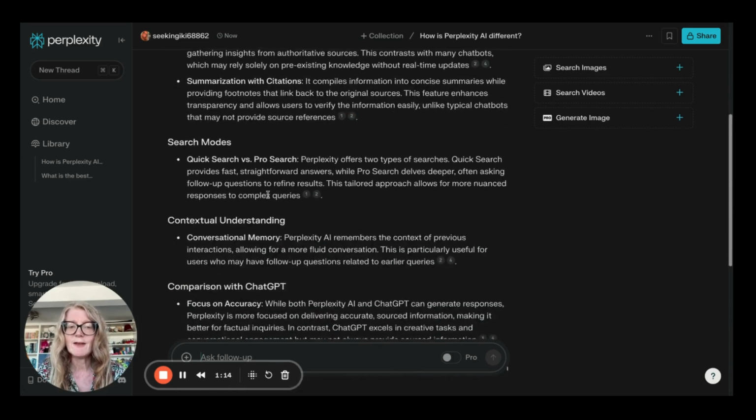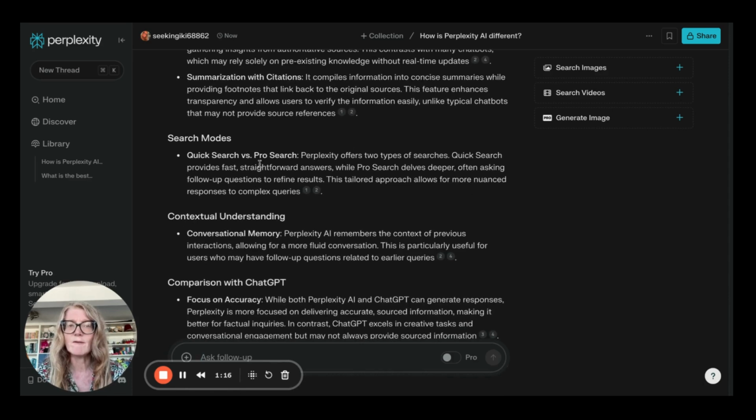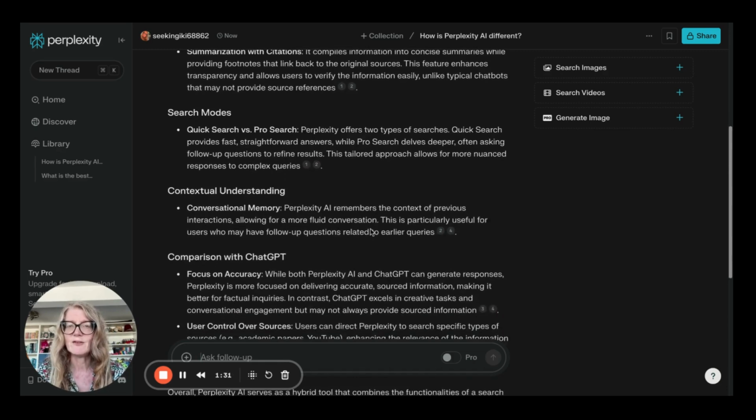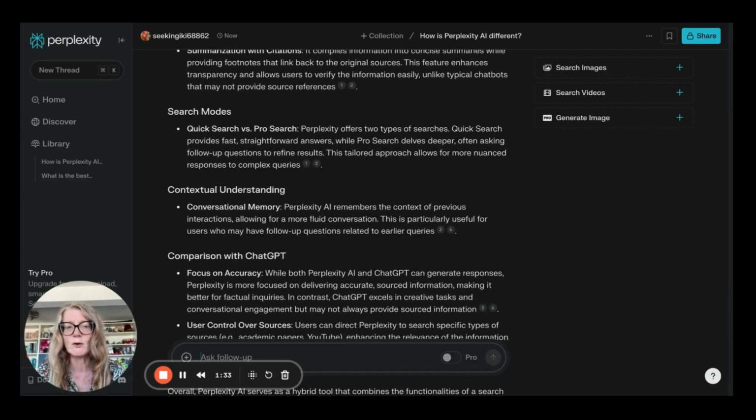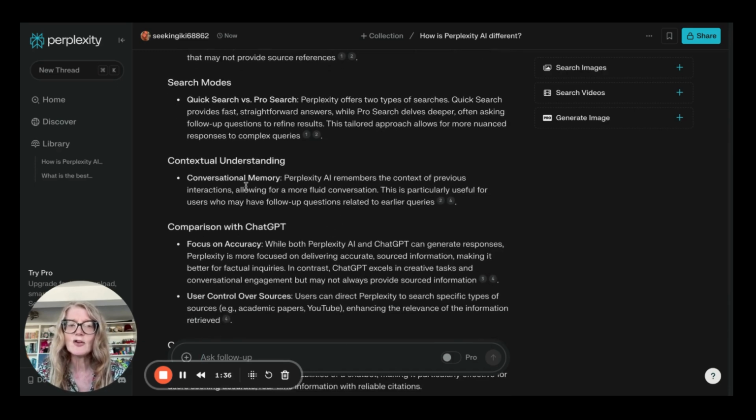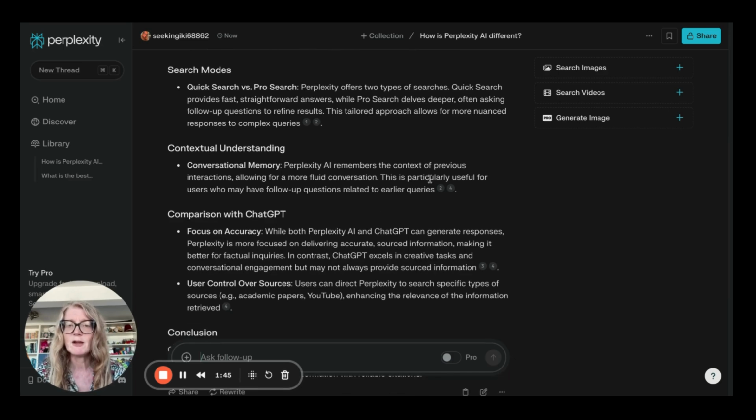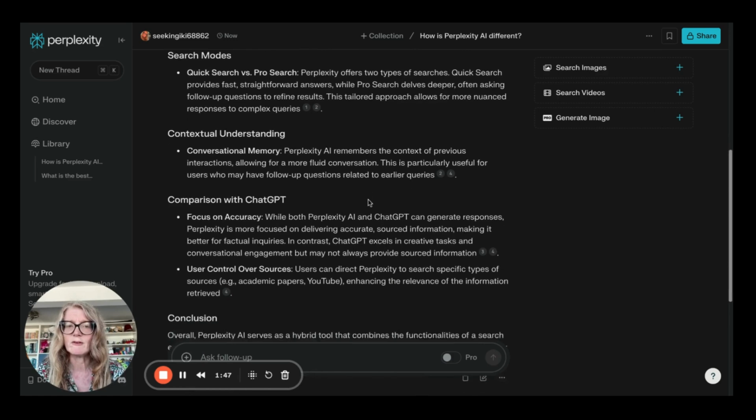It also says here that it has a search mode that is quick versus pro search, and that's something that we can click on in a moment. So quick provides fast, straightforward answers, whilst pro search delves deeper, often asking follow-up questions to refine the results. So that's interesting to see the differences of when you might use one over the other. Contextual understanding, so it has conversational memory, remembers the context of previous interactions, allowing for a more fluid conversation. And that's particularly useful when you have follow-up questions.